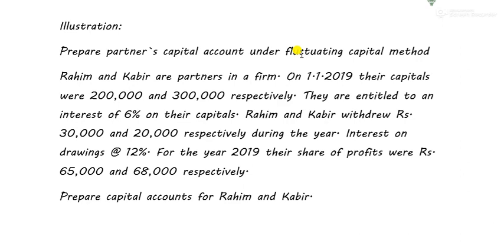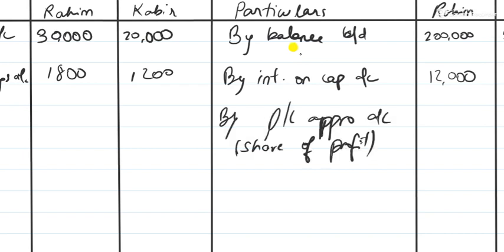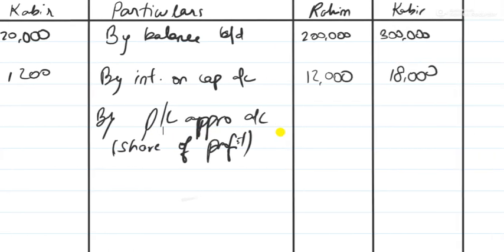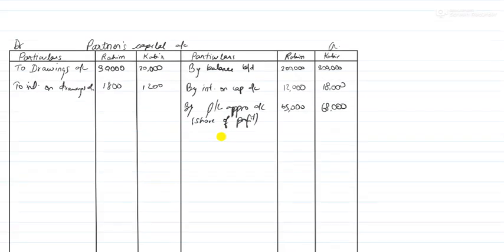The last item is sharing of profit. When we record profit or loss in the partner's capital account, we write by profit and loss appropriation account, in short, P&L appropriation account. Why? Because this profit has been transferred from the P&L appropriation account. Therefore, we write profit and loss appropriation account, and in brackets I wrote share of profit. So what is the profit? 65,000 and 68,000. Simple.